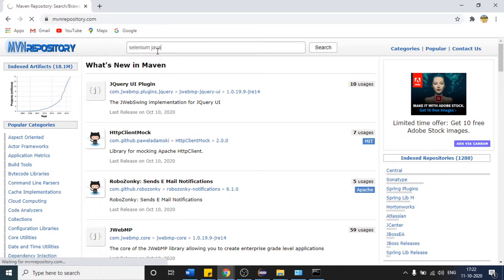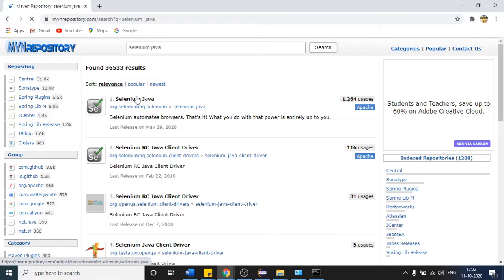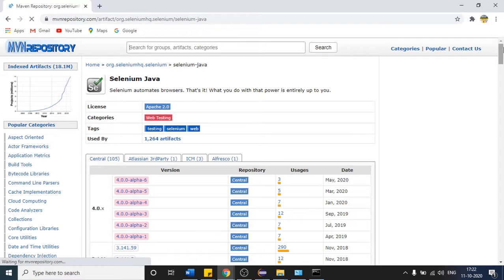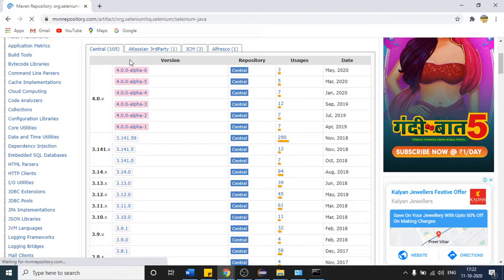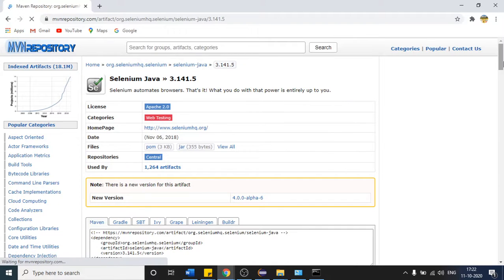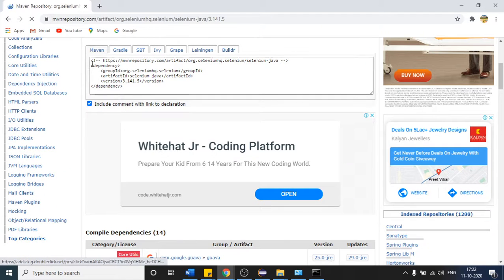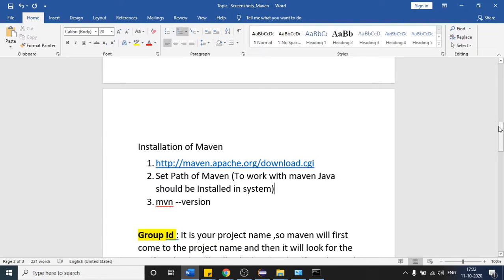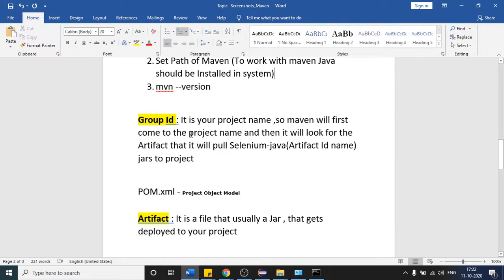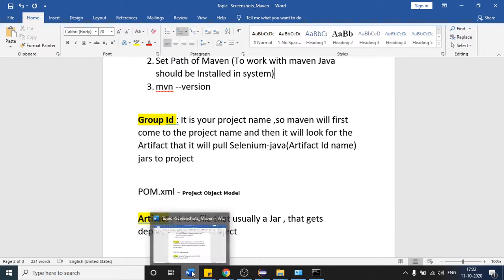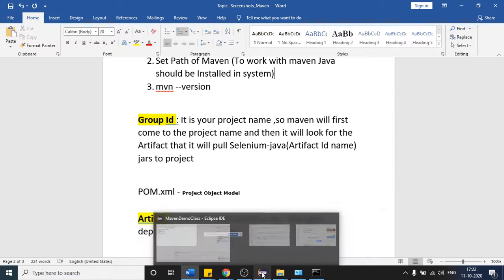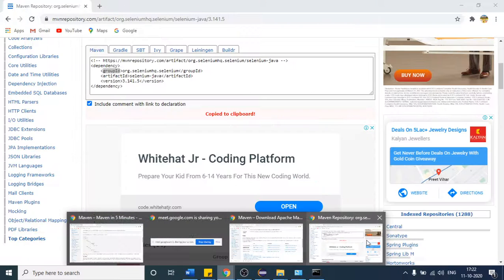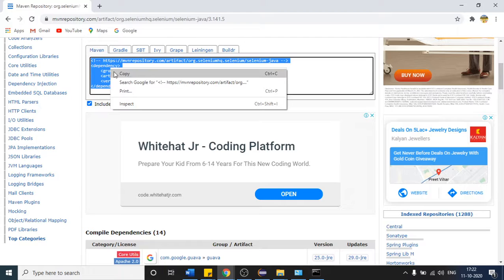Selenium Java, if I click this, you can choose any version, but I will suggest to go with this one, or you can go with this one. It's up to you. Let me choose this, and this is the file which we are interested in. So what is this group ID? The group ID is just like your project.